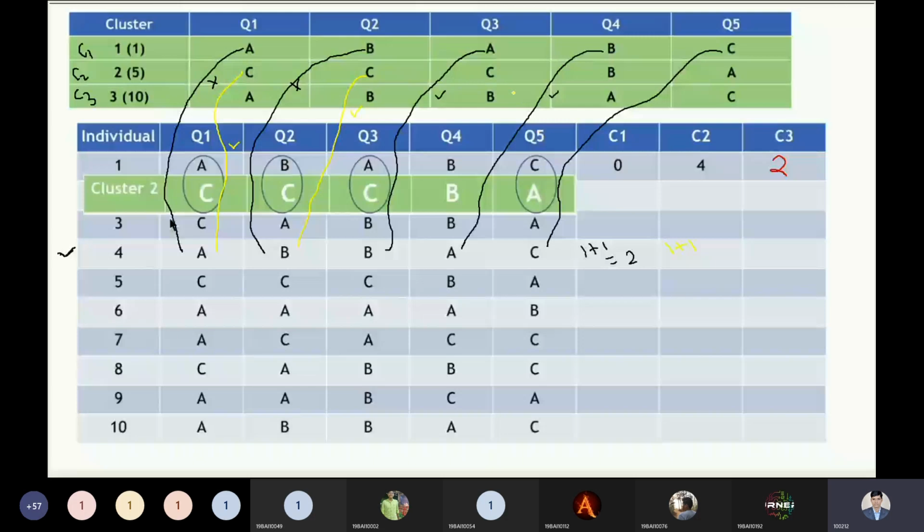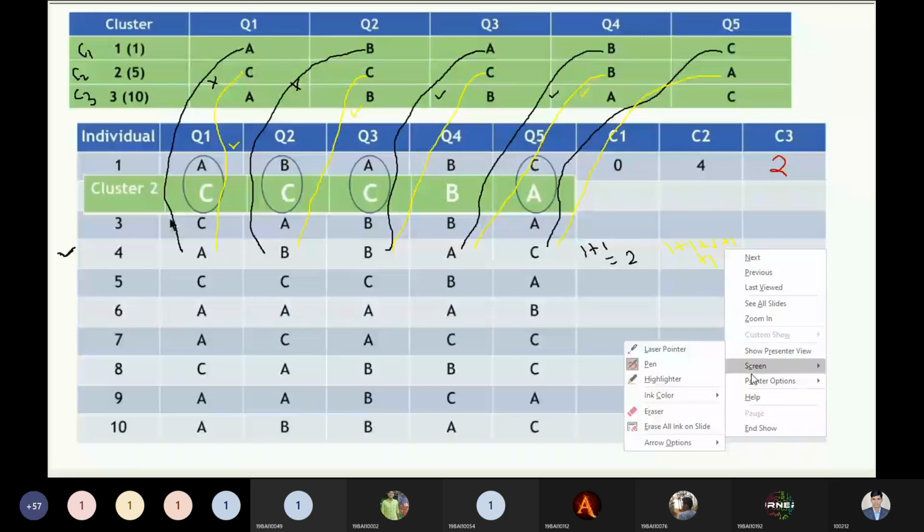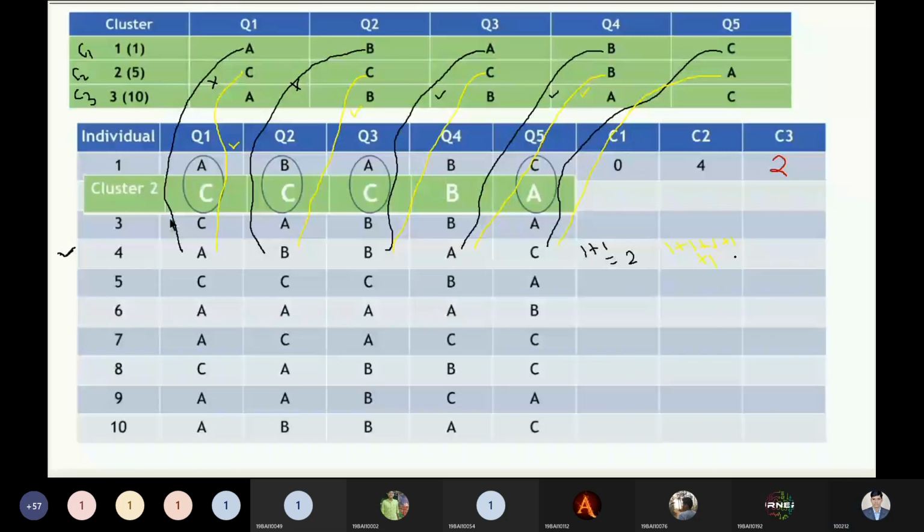And it is not matched with this portion, so I can write +1 more. And B is accepted, this one. It is again not matched, so I can accept this one. And A is matched with this, not matched, so I can write +1. So it would be your 5.